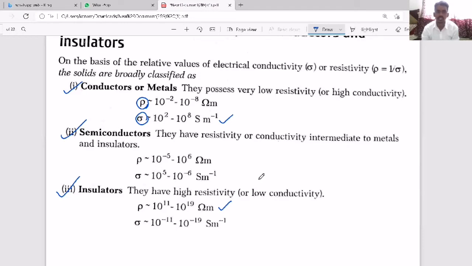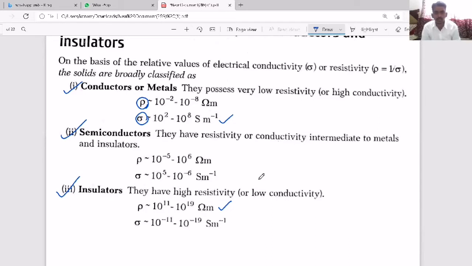So this is the basic classification of solids into three types based on their conductivity and resistivity. The same classification can be done based on another thing, that is, the conduction band and valence band. Inside one solid there are many atoms.